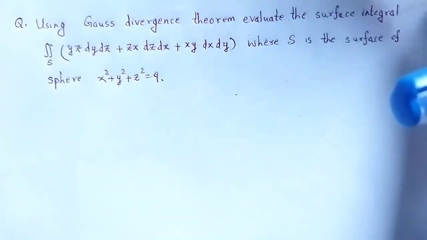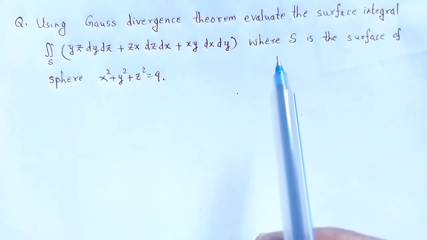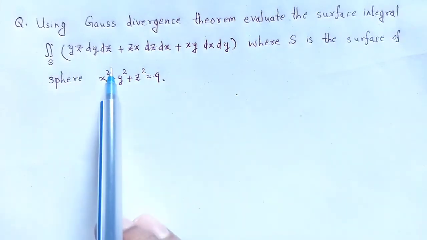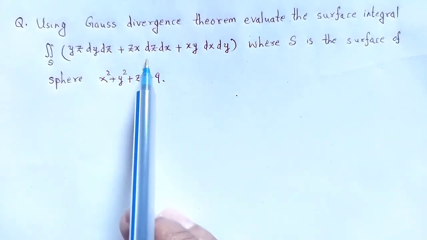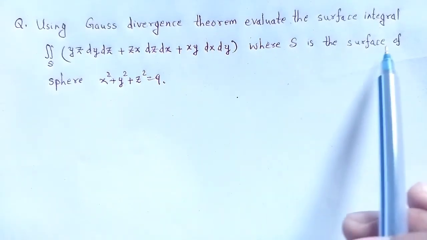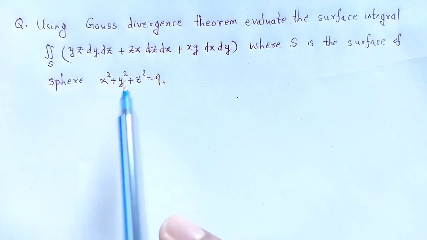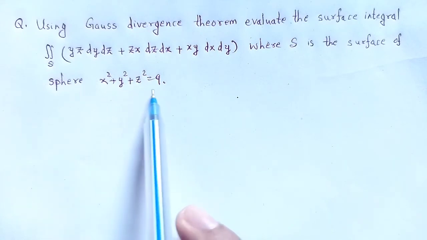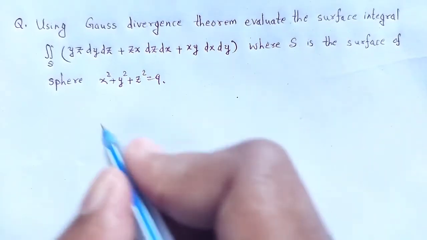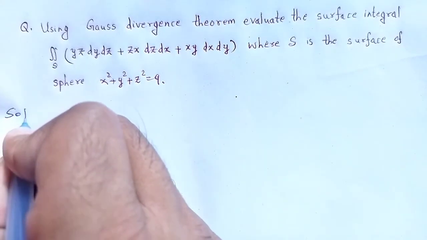Question number 2, using Gauss divergence theorem, evaluate the surface integral yz dy dz plus zx dz dx plus xy dx dy, where S is the surface of the sphere and the equation of the sphere is given as x square plus y square plus z square is equal to 9. Solution: